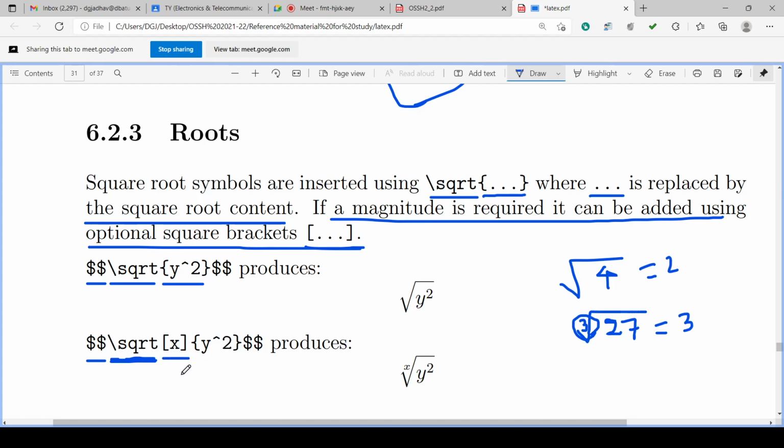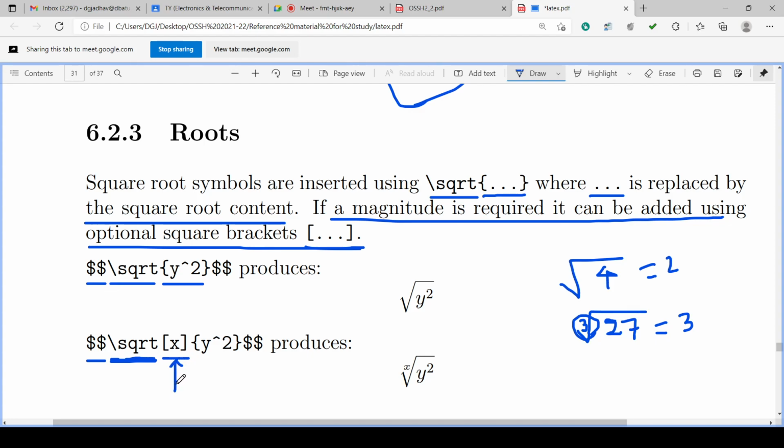In the square bracket x is there. The square bracket is an optional bracket. If we use that optional square bracket, we can write the magnitude into it. What we have to write into this optional square bracket is a magnitude. Suppose x is a magnitude.